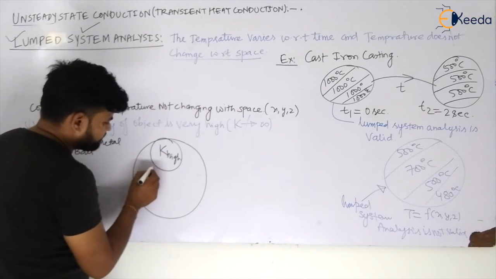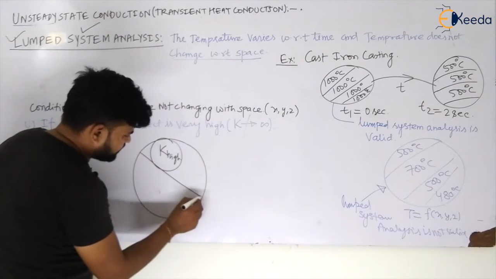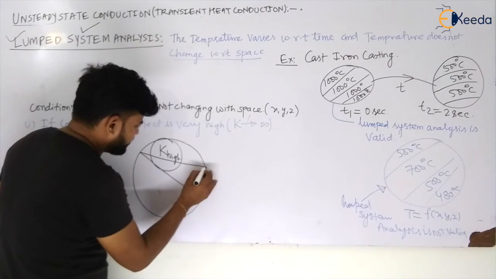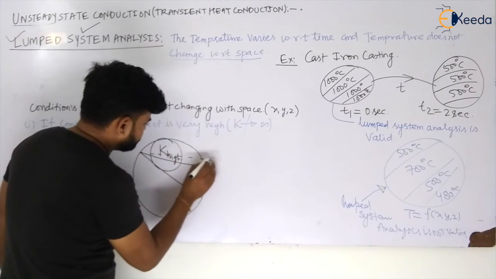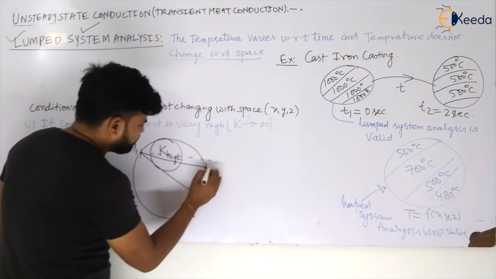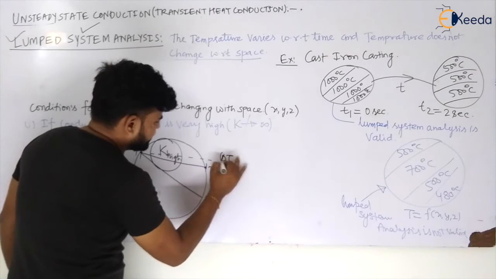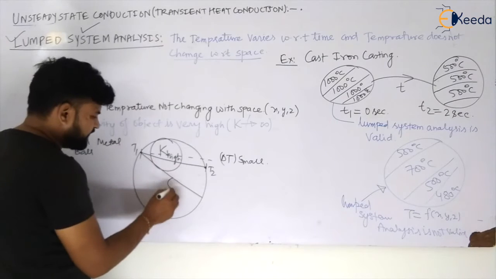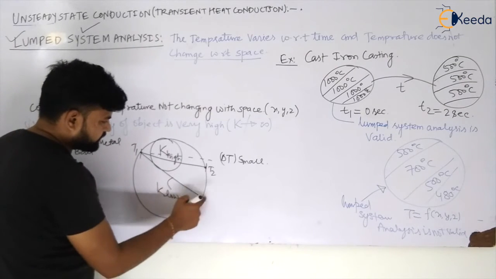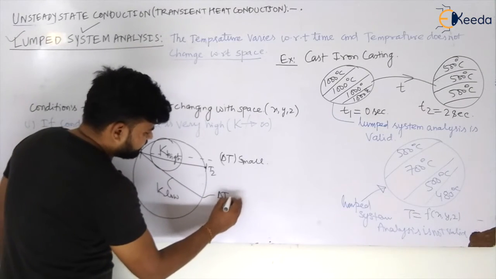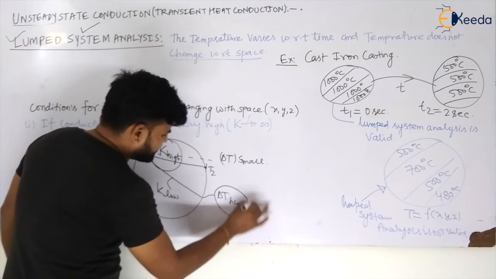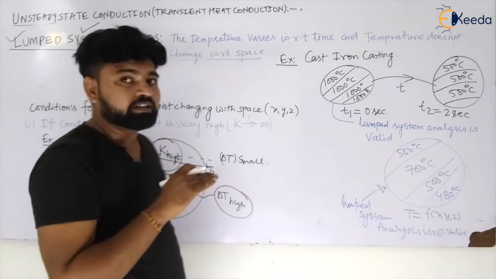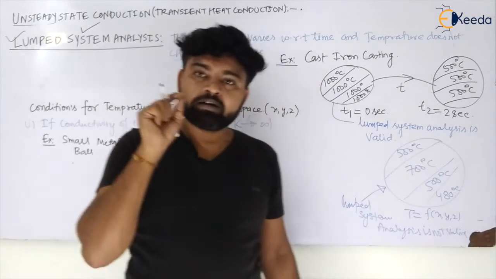Let us say from T1 to T2 you will have a small delta T, that is, a small temperature difference. Now, when the conductivity is low, k is low, my dear student, then delta T will be high. So we can see that if conductivity is high, then there will be a small variation in the temperature inside the object.